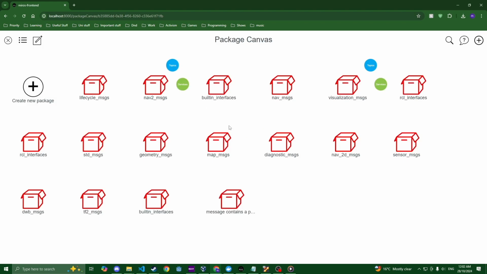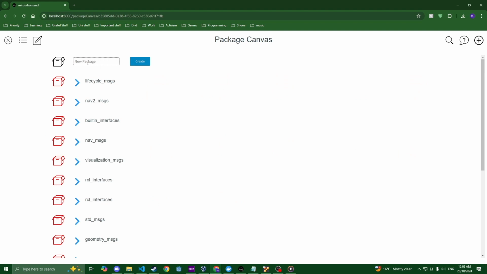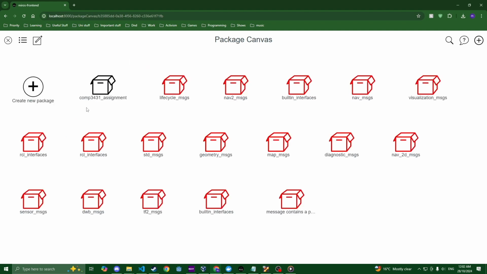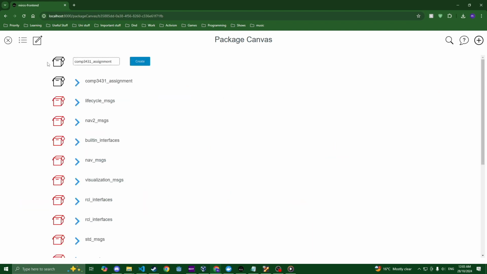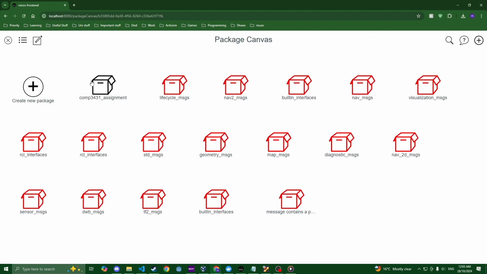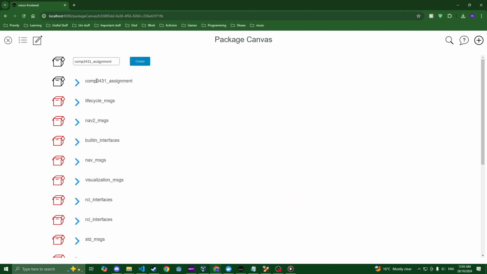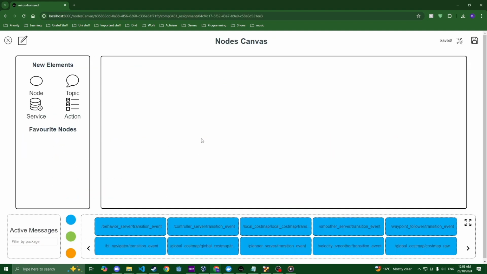Yep, so the next step is going to be creating a package that we can do the majority of our programming in. So, create a package for the assignment. I've entered the list view as well, so you can have the package view where it shows them in an array like that, or the list view by clicking this button here. And now you can double click on whatever package, like this one here, to enter the node canvas.